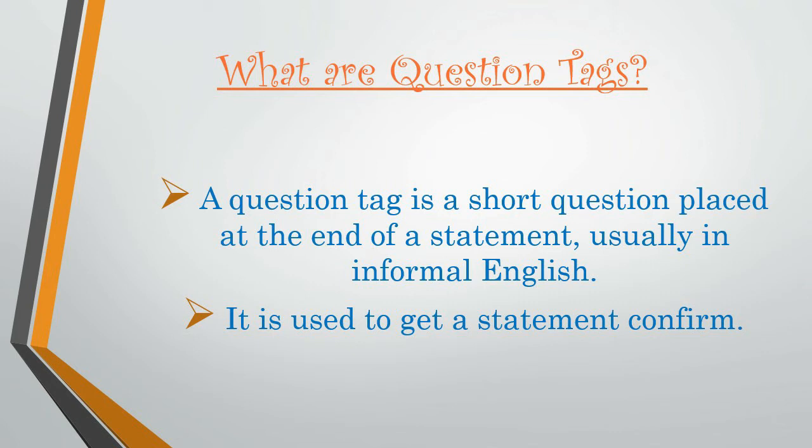So these are called question tags, like have you, haven't you, were you, weren't you, will you, won't you, do you, don't you. These all are placed at the end of a statement to confirm the statement. Okay, let's learn how to form these question tags.